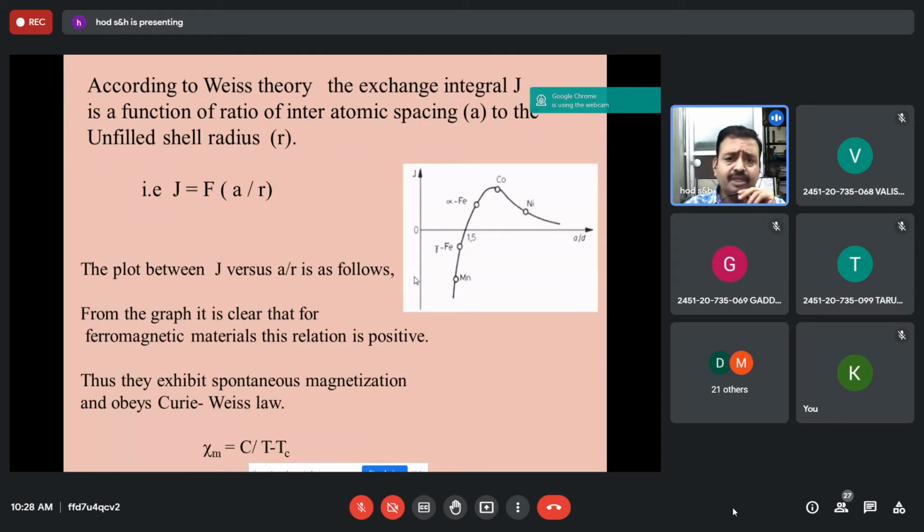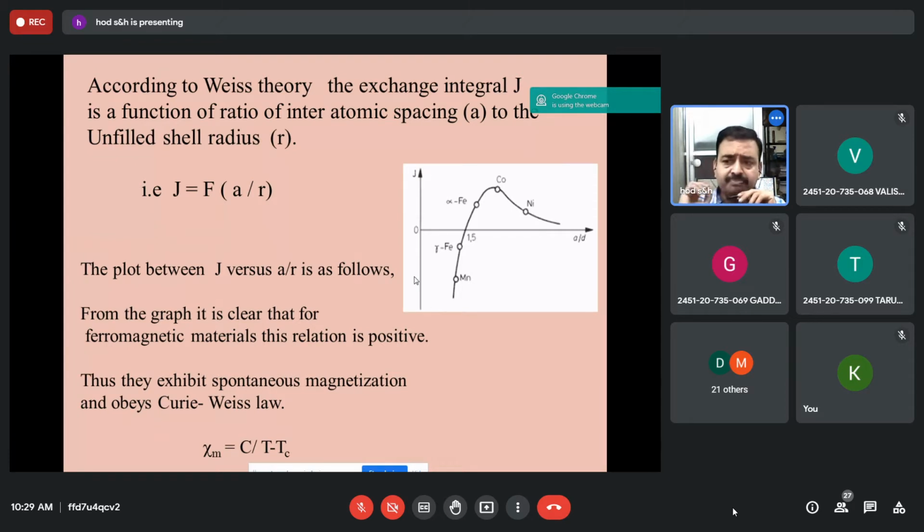And again, according to this theory, the exchange integral J is a function of a by r, where a is the interatomic spacing and r is the unfilled shell radius. Once you plot a graph, taking a by r along the x-axis and J along the y-axis, it is given as a by d in the figure, but you replace d with r. You should recollect this. If you see the graph, for ferromagnetic materials this relation is positive, which means the exchange integral is very active for these materials. Because of that, they exhibit spontaneous magnetization, and they follow the Curie-Weiss law, given by C by T minus Tc.